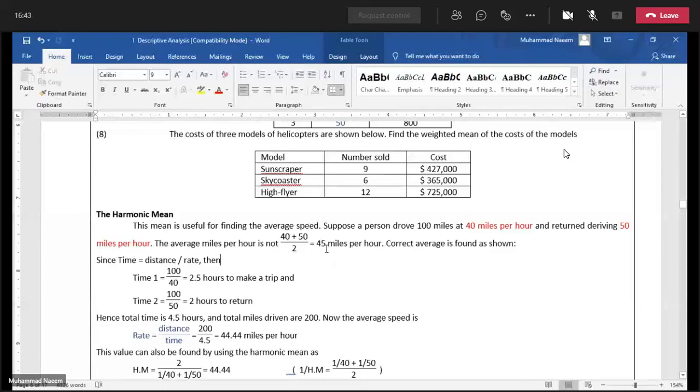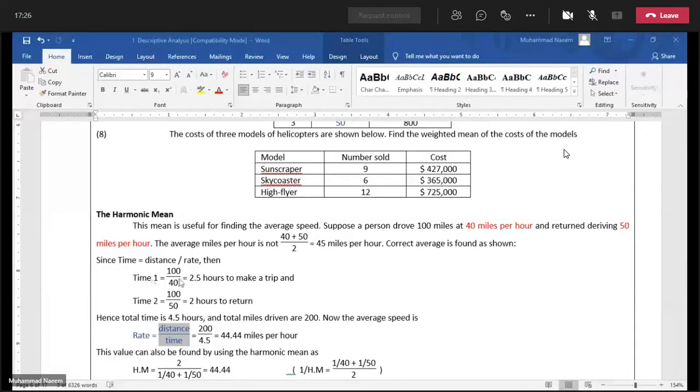Let me calculate this average speed in a classical way. What is the classical way of average? Total distance divided by total time. So for this purpose, first we calculate the total time in both the journeys.